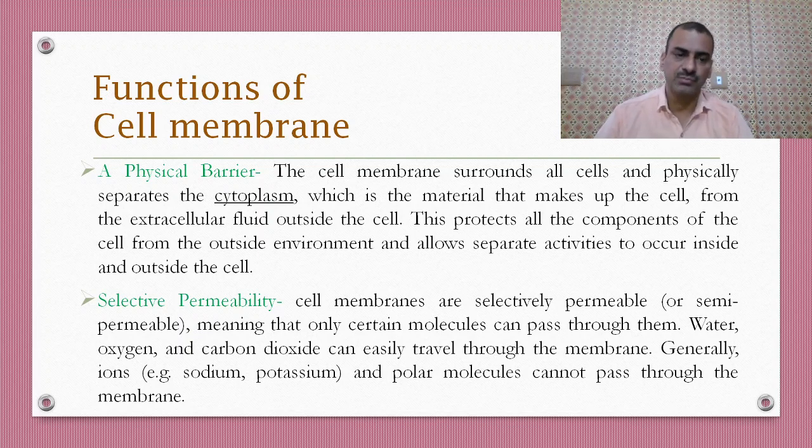Second is selective permeability. Cell membranes are selectively permeable or semi-permeable, meaning that only some molecules can pass through them. Water, oxygen, carbon dioxide can easily travel through these membranes. Generally, ions like sodium, potassium, and some molecules cannot pass through the membrane.